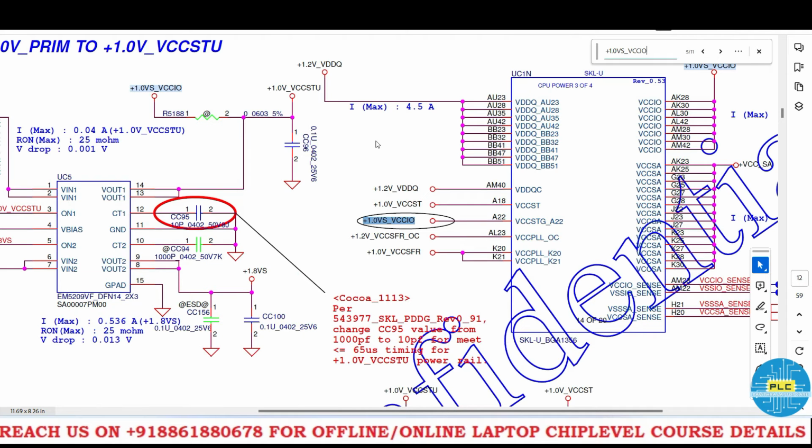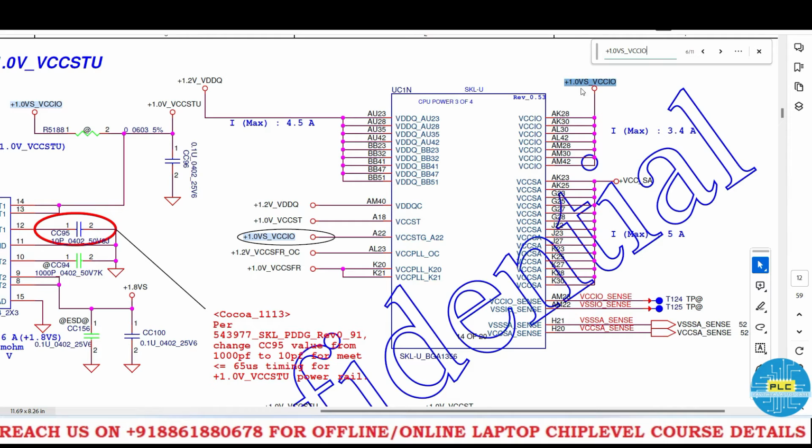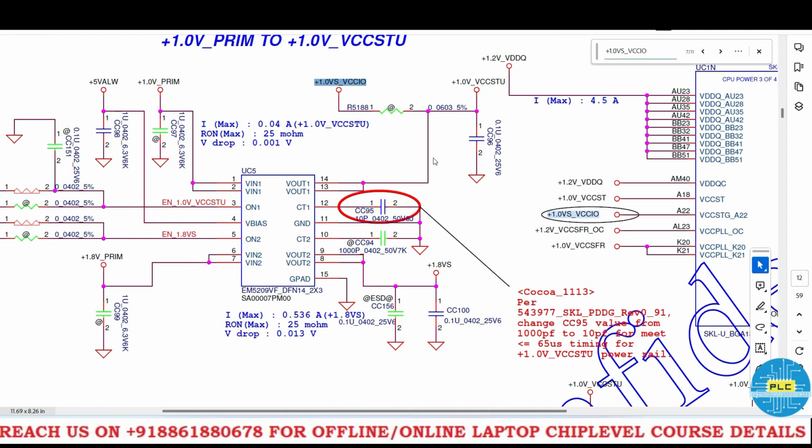Now that 1.0 VS is VCCIO. See where it's going? It's the CPU power management. See CPU power A22. Okay. And also here, see here, all the pins are VCCIO. What are those? Here one and here many multiple pins, right? So here the voltage, 1.0 VS VCCIO, is converted as VCCSTG.